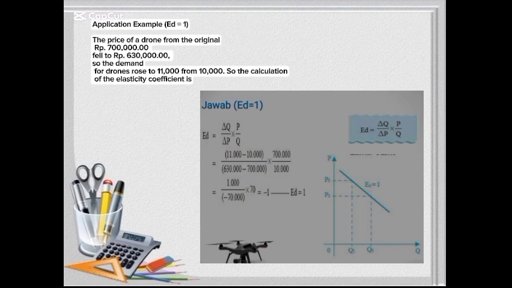The calculation method is the same as the previous example, but what shows the type of unitary elastic demand is visible from the last result. We can see here that the result is minus 1, so that means the ED coefficient is equal to 1.